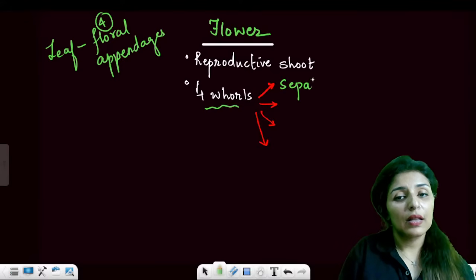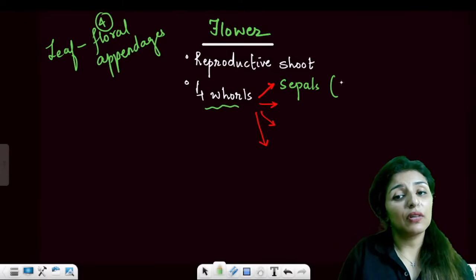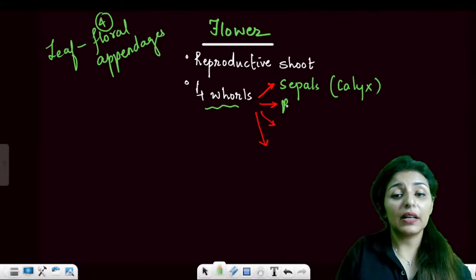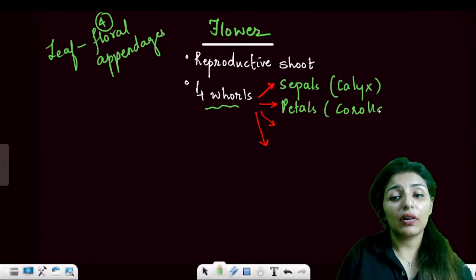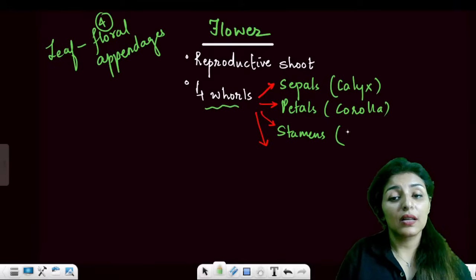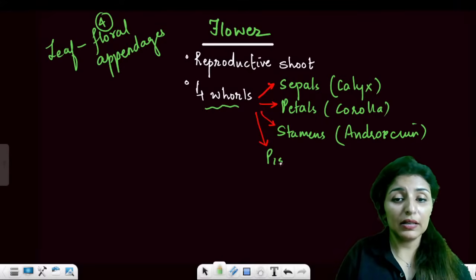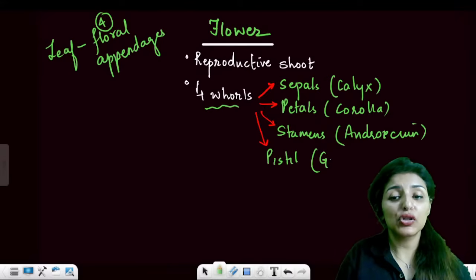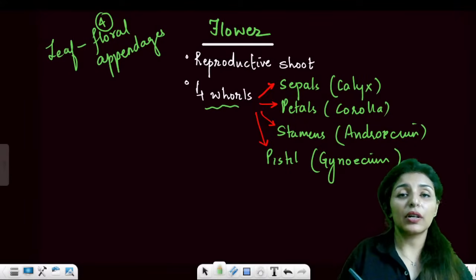Sepals. The collective term for sepals is calyx, right? Then we have petals. For petals, we call it corolla. For stamens, the male reproductive part, which is known as androecium. Andro means men. Yes or no? And then we have pistil, which is called gynoecium. Gyne word is for female. Please let me know that all these points are clear.